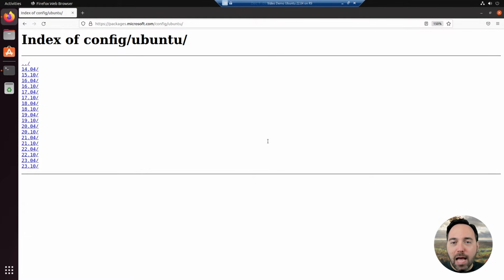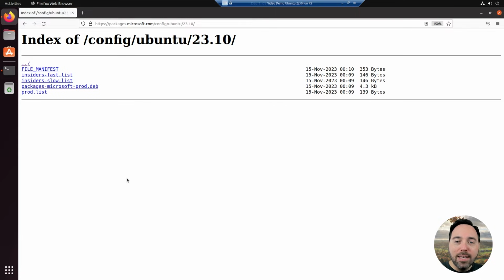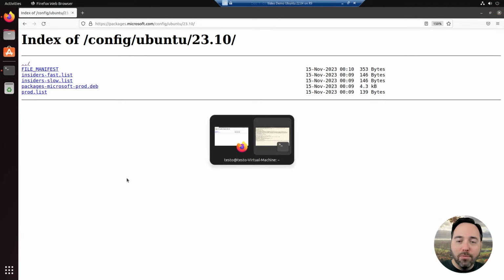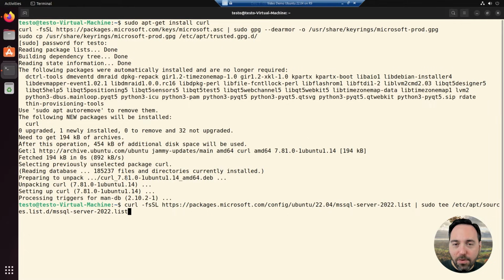As an experiment, I dove into what's available for Ubuntu 23.10, and it does not include any SQL Server tooling. Stick to Ubuntu 22.04 LTS for your SQL Server on Linux needs. Based on prior history, Microsoft will probably only support the long-term support versions of Ubuntu for SQL Server. Okay, diversion aside, let's go back to the VM with a command already in progress.